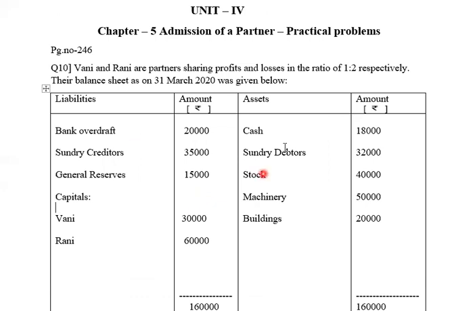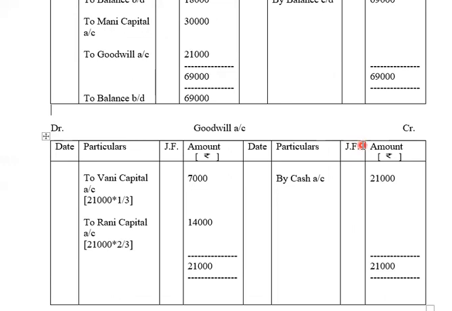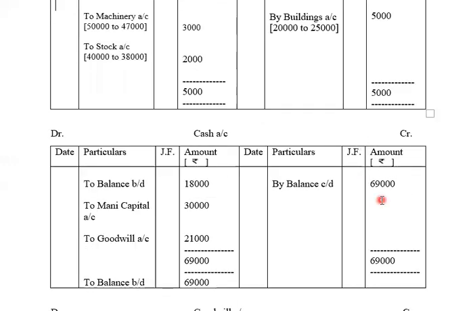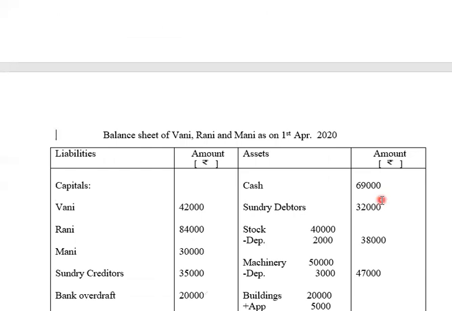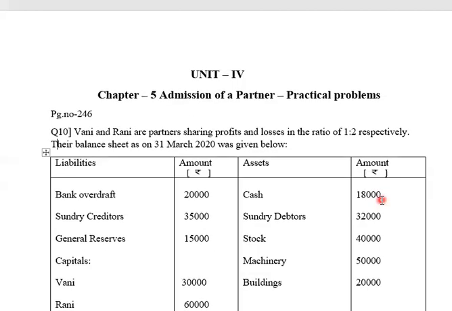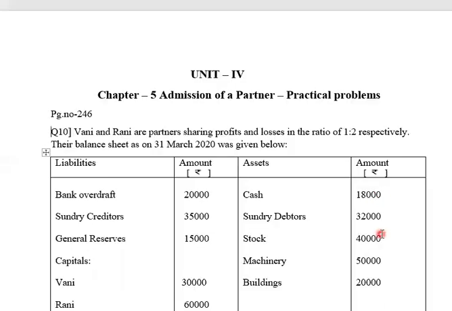Now let us have a look at the items which are given on the asset side. So it is cash is given as 18,000. ये पुराना अमाउंट था जो नया बंदा आने से पहले वो लोगों के पास था. अब नया बंदा आने के बाद इन लोगों के पास कितना कैश है? 69,000 है. So in the new balance sheet cash will be shown at 69,000. After cash 69,000 we have sundry debtors in the question 32,000. इस पे कुछ भी एडजस्टमेंट नहीं है, तो इसको जैसा है वैसा बताएंगे.